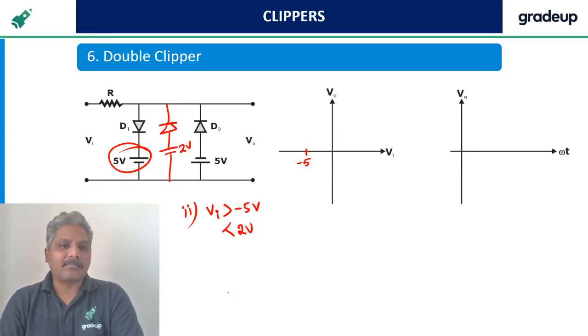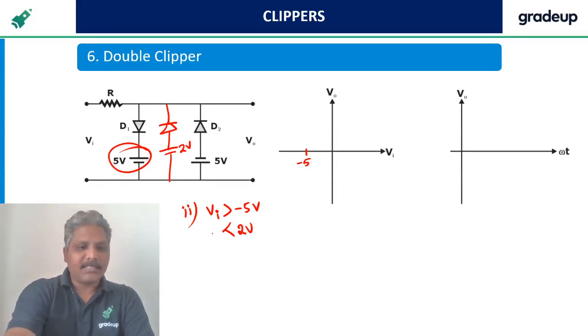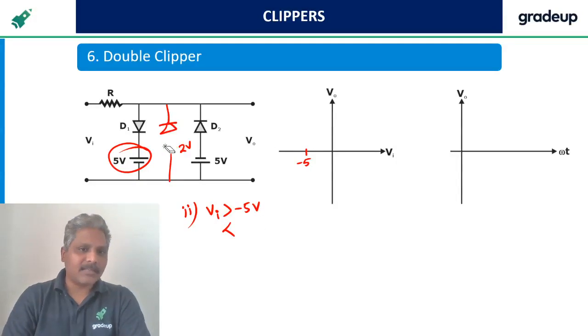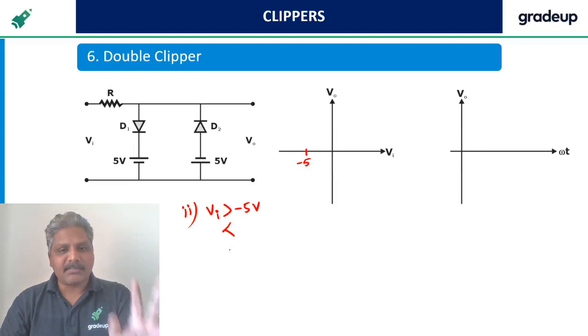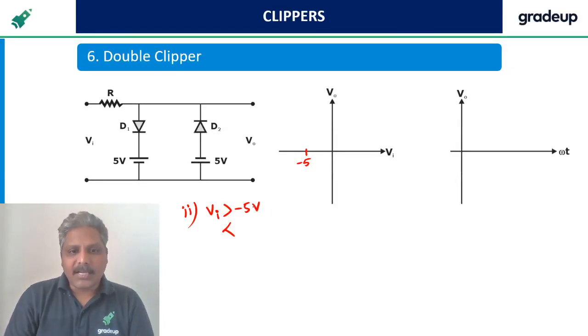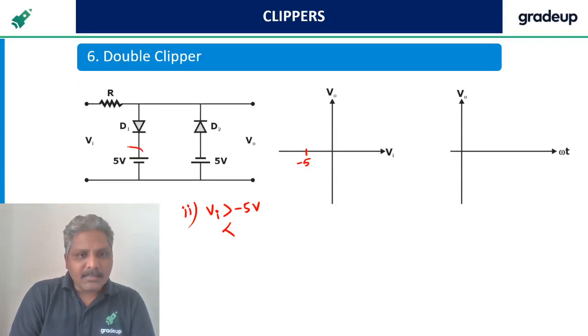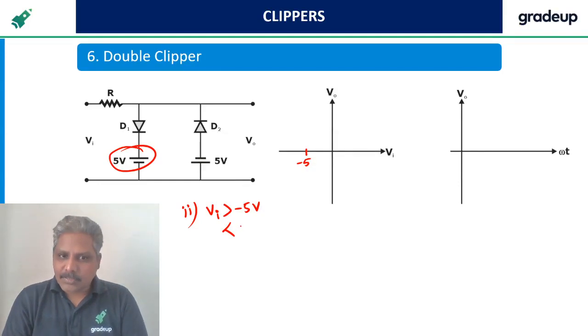Since it is not there, let us not go for this. Is it clear? This is step by step, time taking, but beginners should follow like this. So greater than minus 5, but less than the other voltage available. So less than 5 volts.